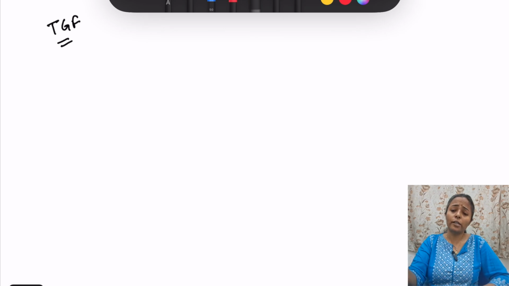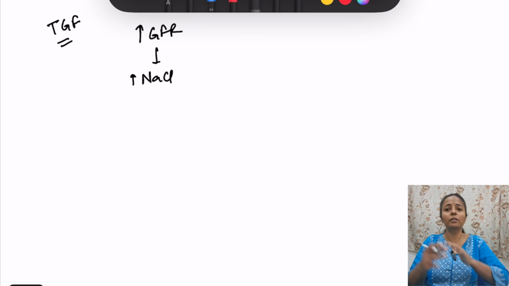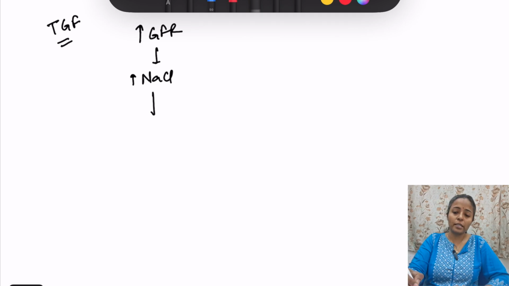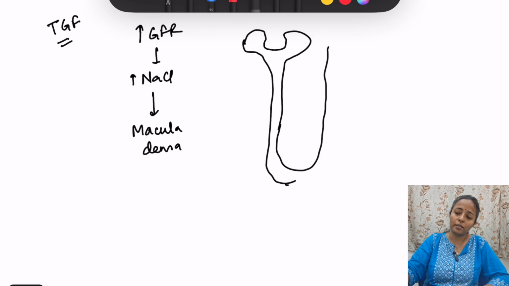Okay, so what it says is that if there is increase in the GFR, that is increase in filtration, there is increase in NaCl in the filtrate. So this NaCl is detected by macula densa cells. Where is this? What are macula densa cells? Look, this is the glomerulus. Okay, here there is the PCT, loop of Henle, then this is the